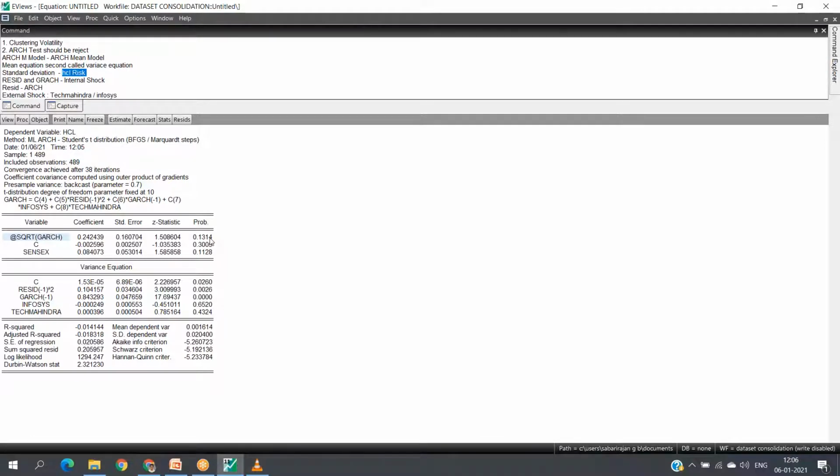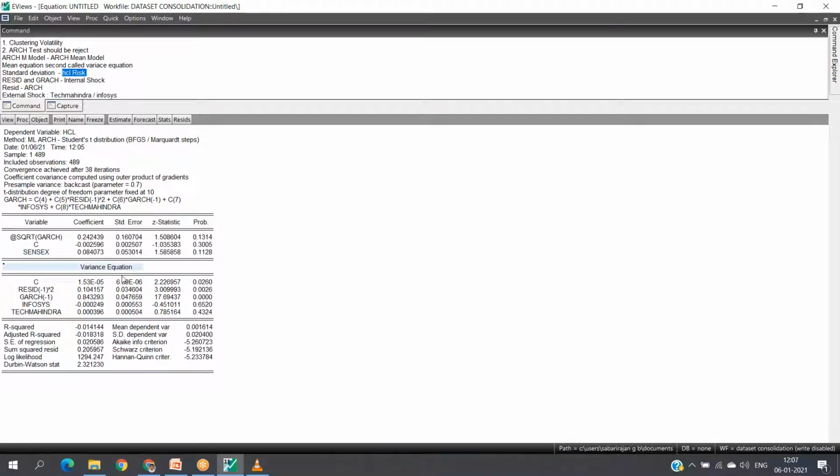It is 0.13. It is greater than 5%, where it is significant, where you are rejecting your null hypothesis. What is your null hypothesis? There is no relation between HCL return and Sensex, whereas Sensex probability is also more than 5. That is also significant. Therefore, we are accepting our null hypothesis. We state that Sensex has no impact on the HCL return.